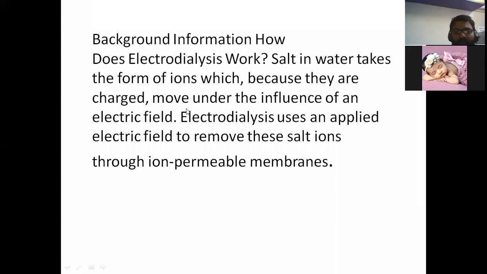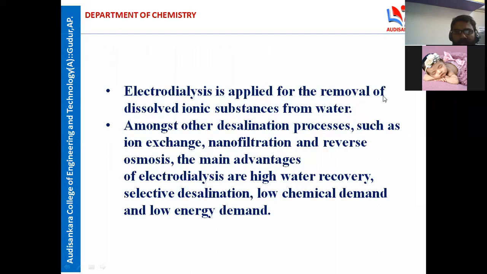Electrodialysis is applied for the removal of dissolved salts from water, among desalination processes such as ion exchange, nanofiltration, and reverse osmosis. The main advantages of electrodialysis are high water recovery, selective desalination, low chemical demand, and low energy demand.